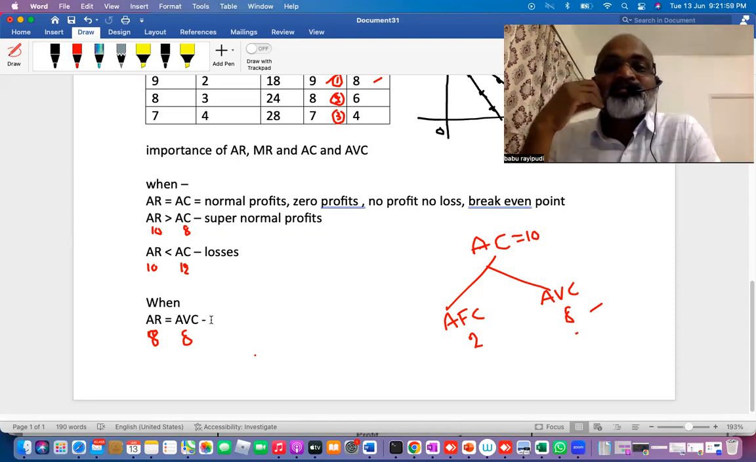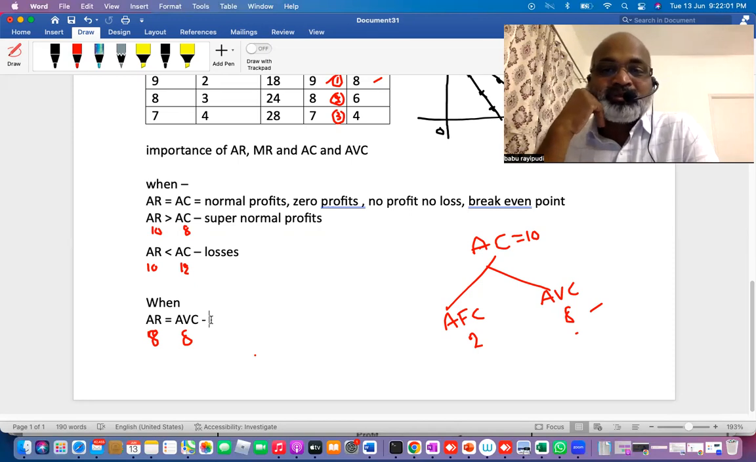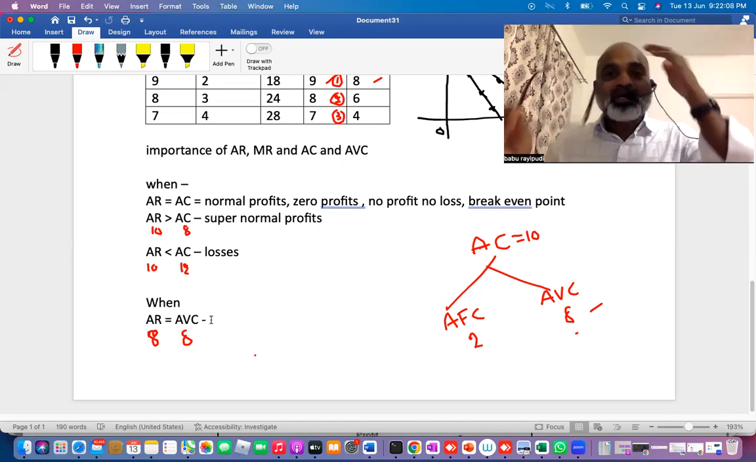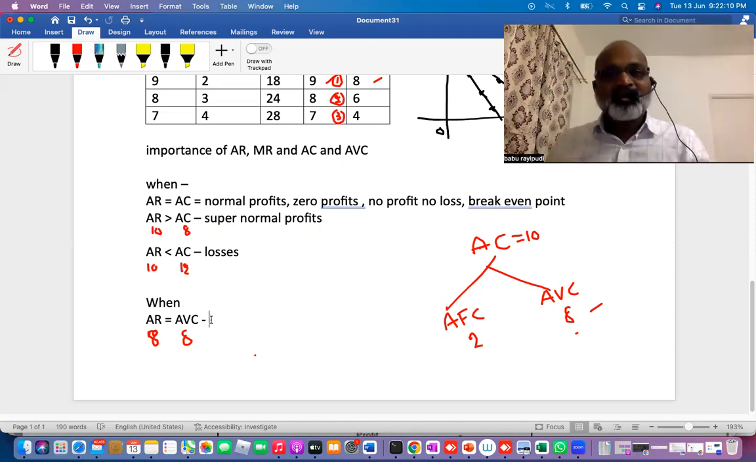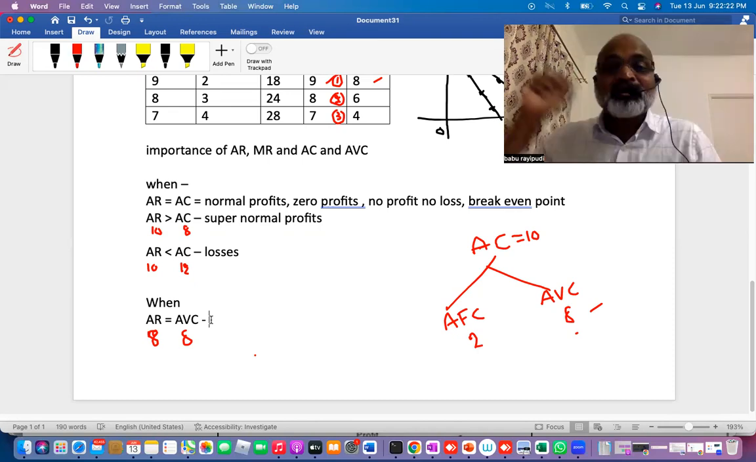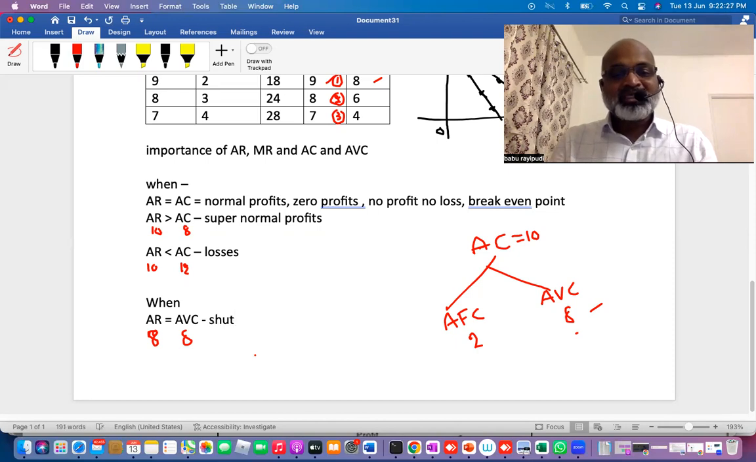The business principle is very simple: first you cover variable cost. Very nice. If I'm charging 8 rupees, I'm able to cover only average variable cost. I'm not able to cover fixed cost. How much is the fixed cost you failed to cover? 2 rupees. So what it says very clearly: if a firm is charging a price of 8 rupees, which is just sufficient to cover only variable cost, the firm will shut down due to fixed cost.